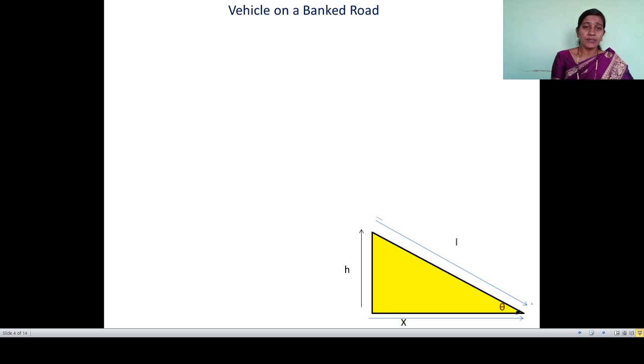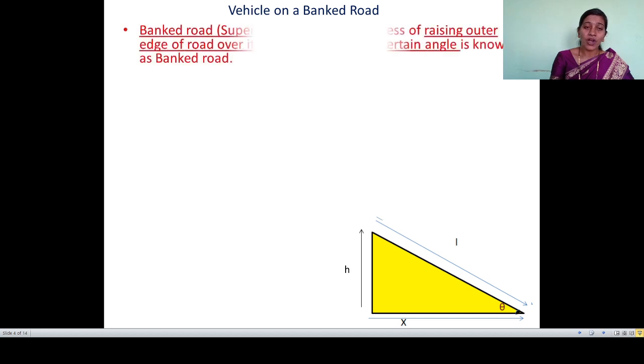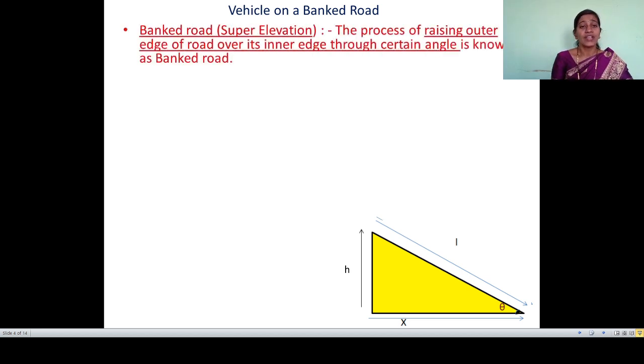On a horizontal circular track, the necessary centripetal force is provided by the static friction force between the tires of the vehicle and the road surface, so it can easily take a turn.